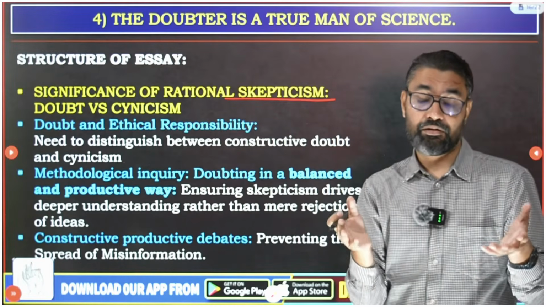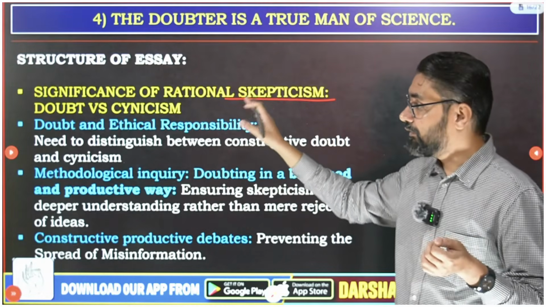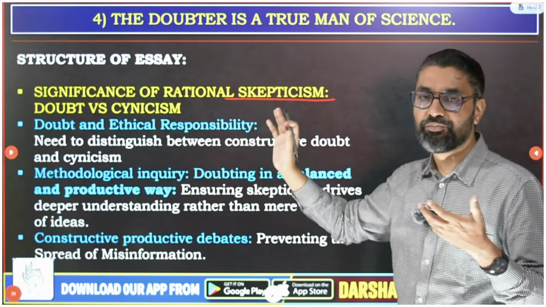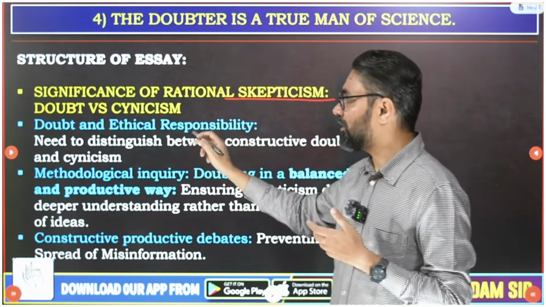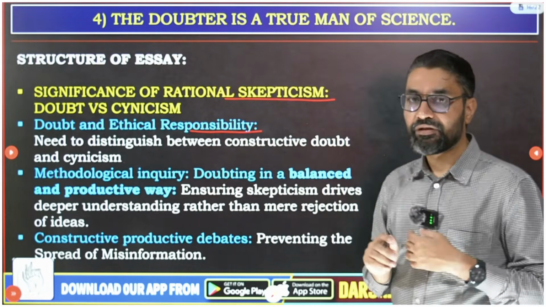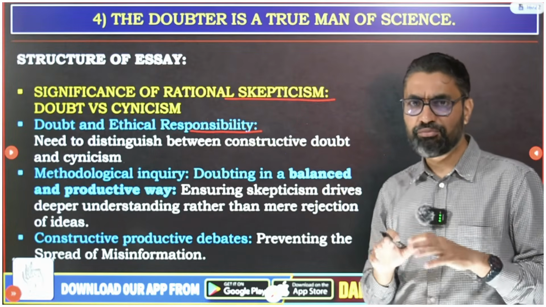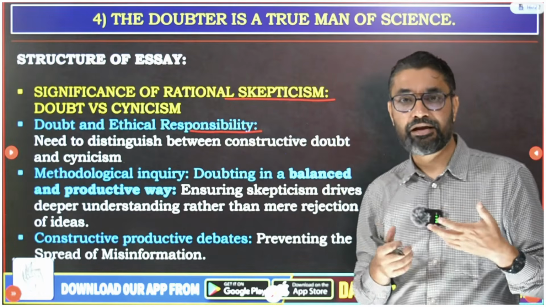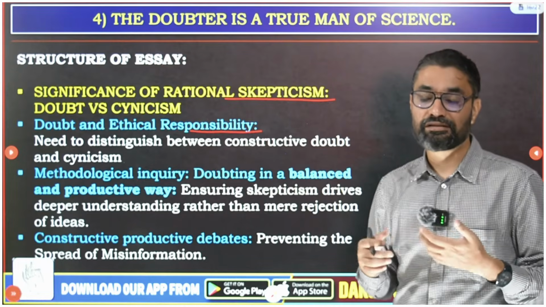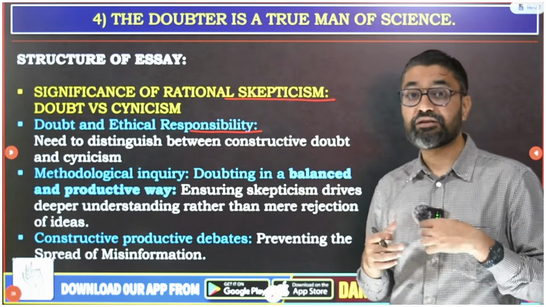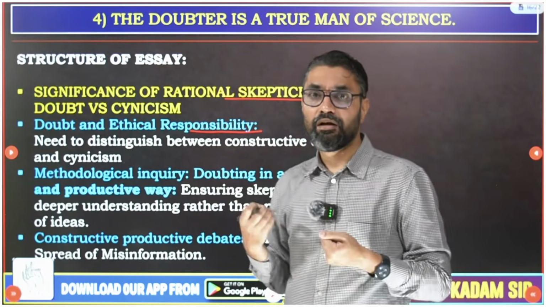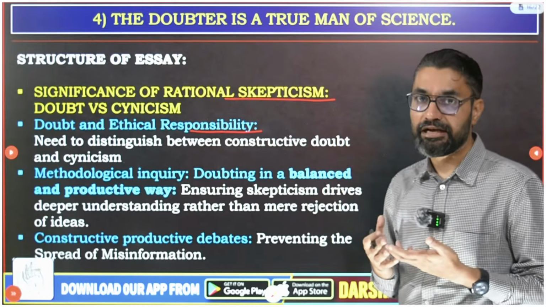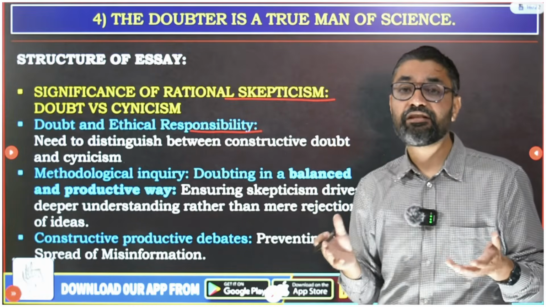Proper using method. Doubt raising should not be a cynical process. There should be a well structured process. So there you talk about doubt and ethical responsibility. If someone is doubting in scientific progress, he should be doing it ethically, morally, not just for the sake of criticism, the kind of thing WhatsApp graduates or trollers do. Or just because you have some hopeless argument to counter, doubt should not be raised in that manner. Whatever you are doubting, it should be with ethical responsibility.